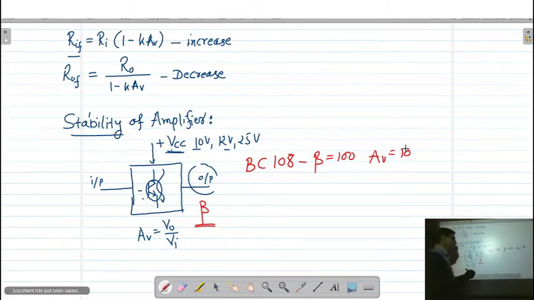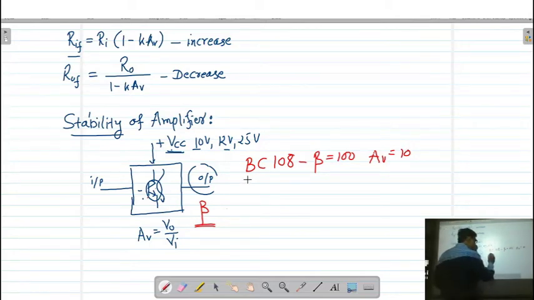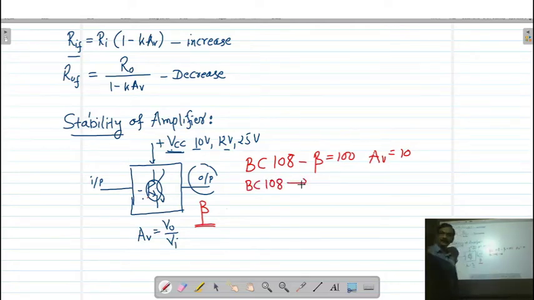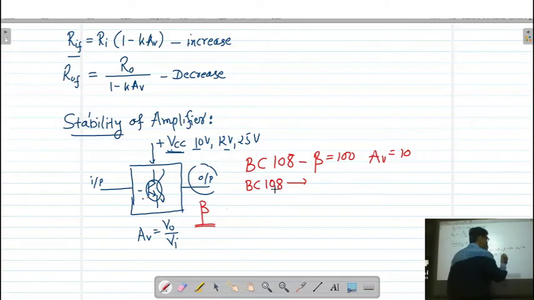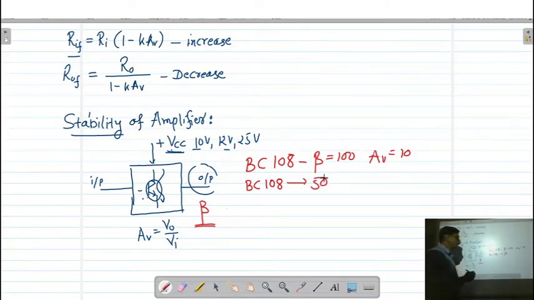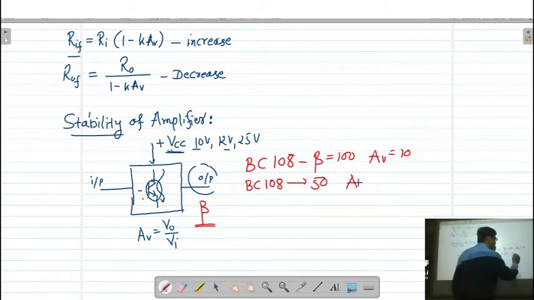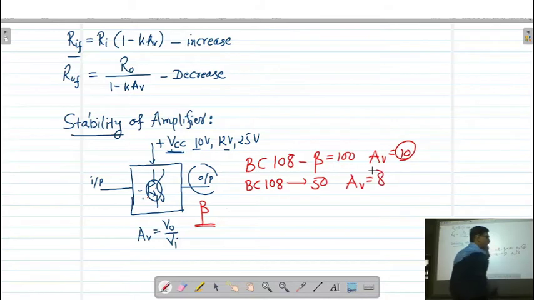Now if I take the same number of transistor, BC108, then it is not necessary that the beta of the transistor will be exactly 100. Now this transistor can have a beta of 50. Then if you calculate the gain of the amplifier, it is not going to remain 10. It will come out to be 8.